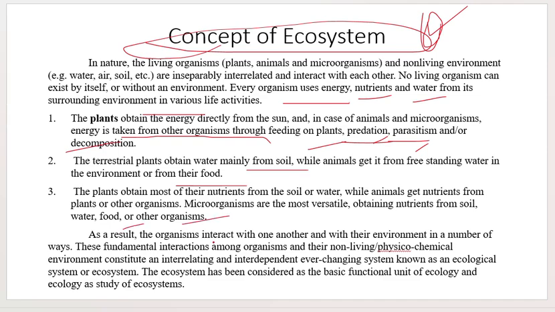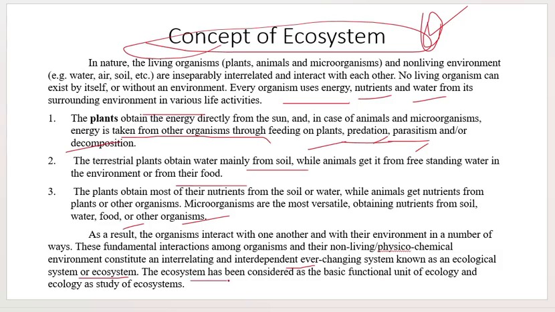As a result, the organisms interact with one another and with their environment in a number of ways. This fundamental interaction among organisms and their living and physicochemical environment constitutes an interrelating and interdependent ever-changing system known as the ecological system, or ecosystem.